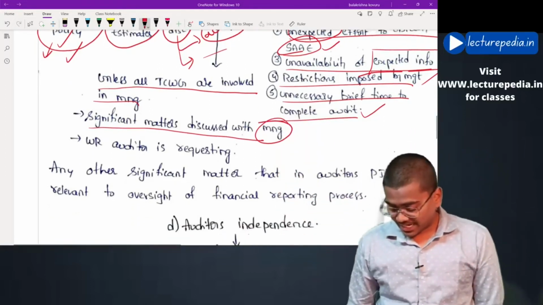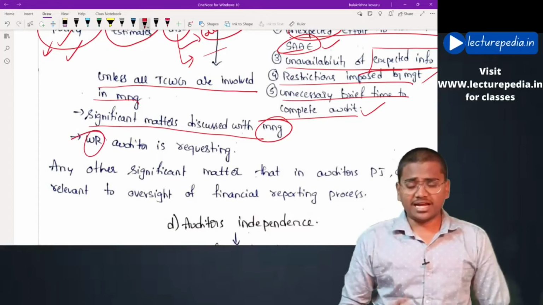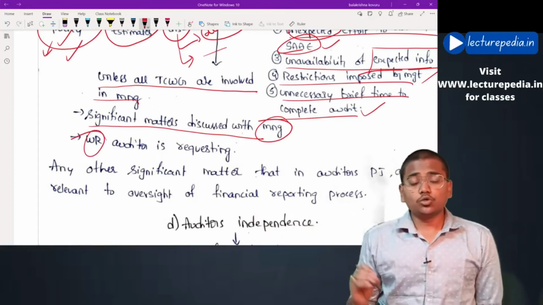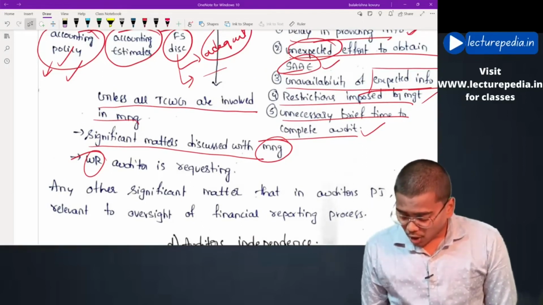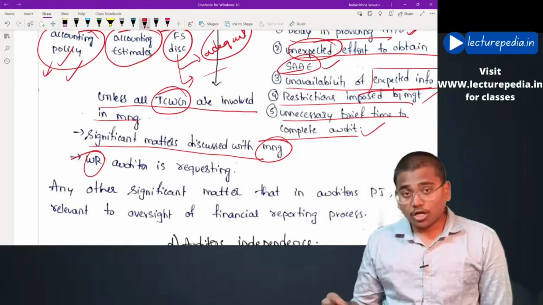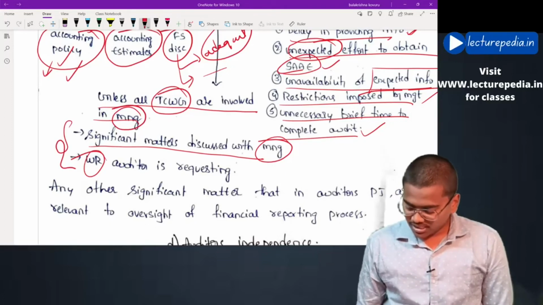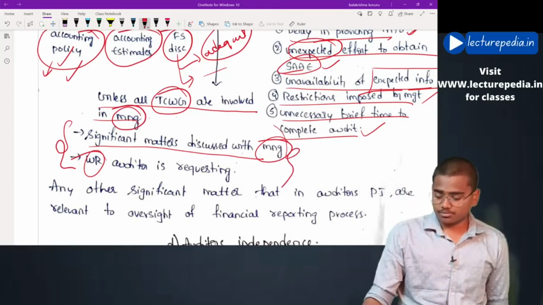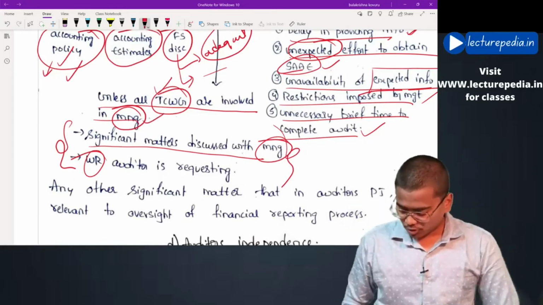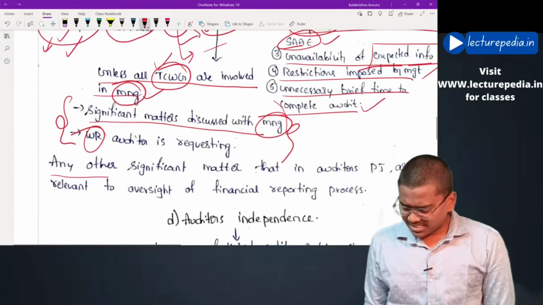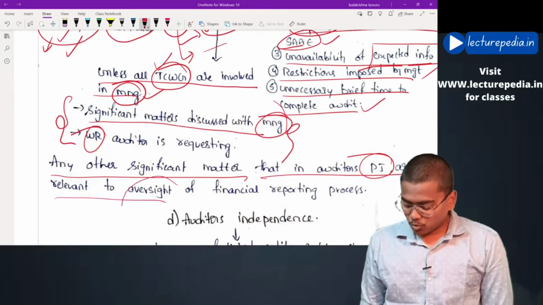And in case the auditor has requested any written representations from the management, the same has to be communicated even to those charged with governance. Now, in case all those charged with governance are involved in management also, the auditor need not again communicate these matters to those charged with governance, because all the persons involved in those charged with governance are also part of management. Hope this is clear.